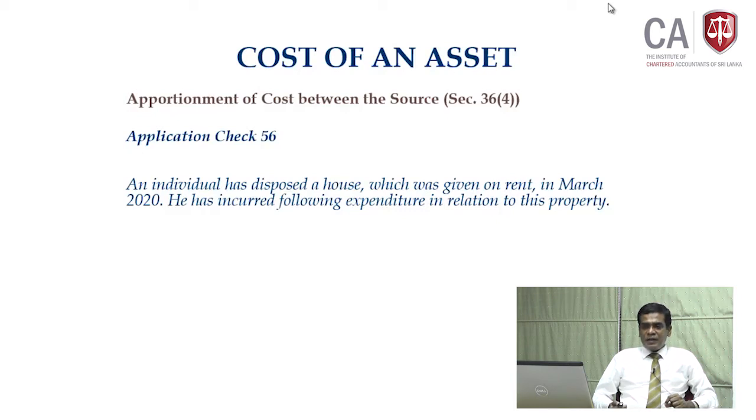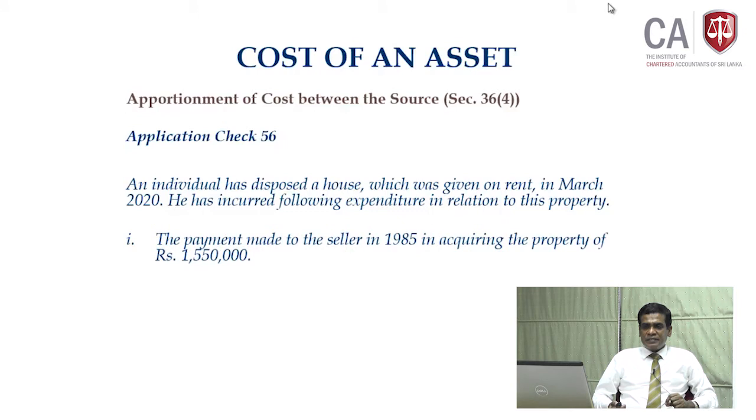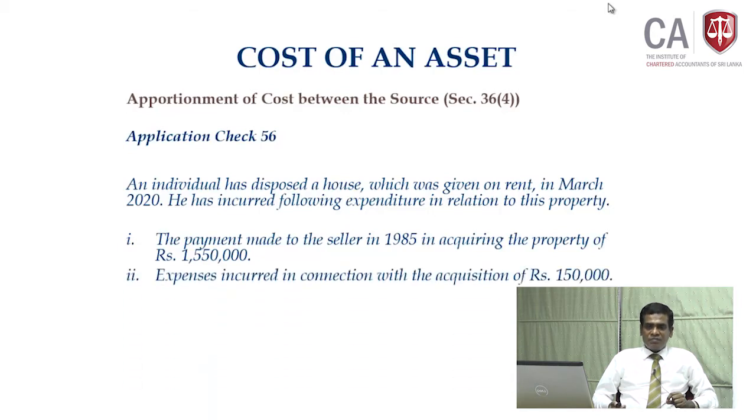He has incurred the following expenditures. What are those expenses he has incurred? He made the payment to a seller in 1985 in acquiring the property for 1,550,000. There is a cost of an asset in acquiring.